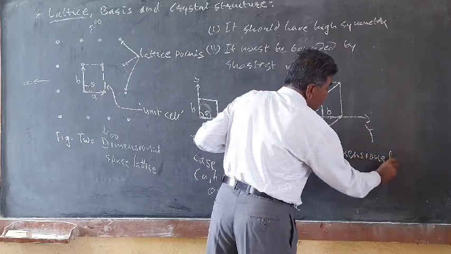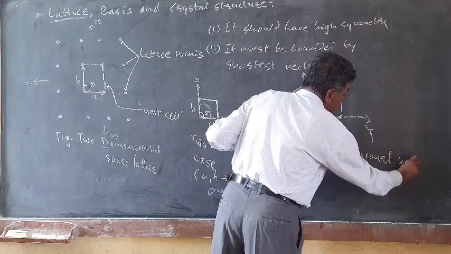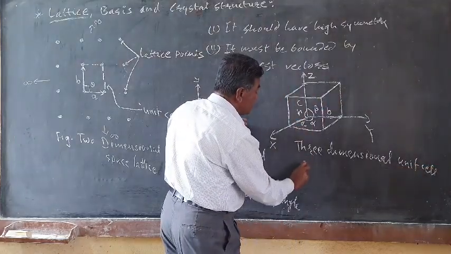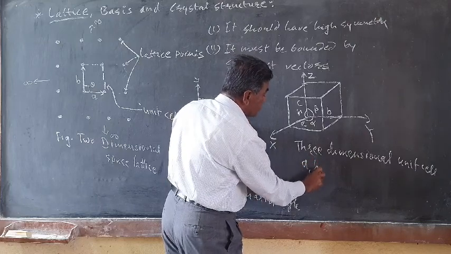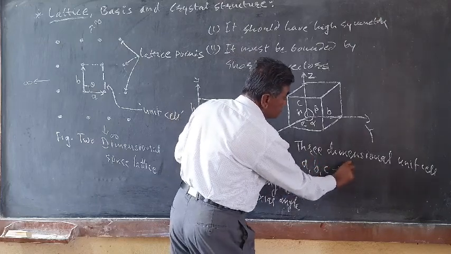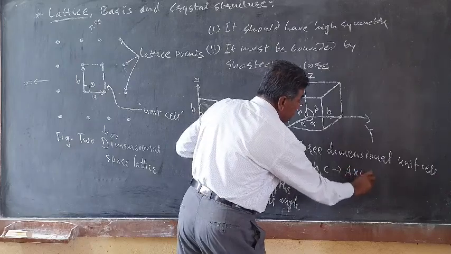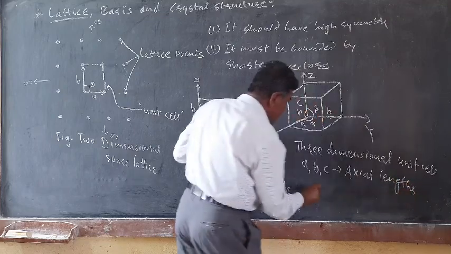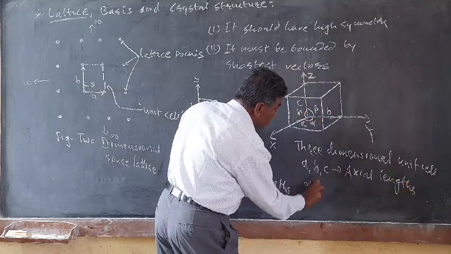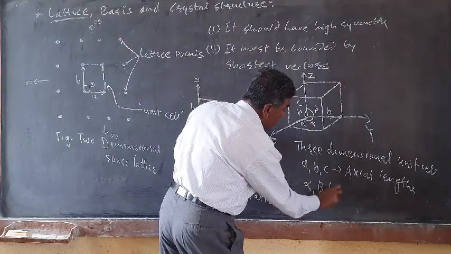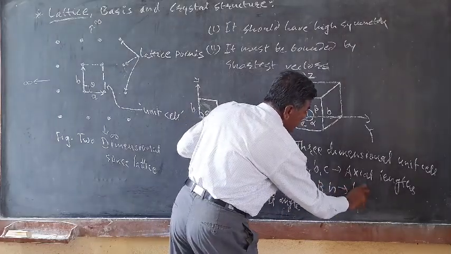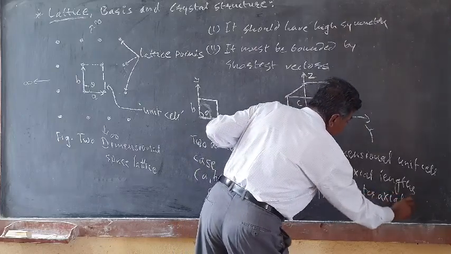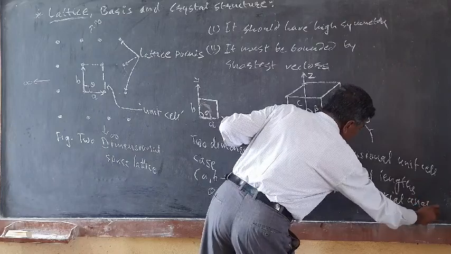The size and shape of this unit cell is given by 6 parameters: a, b, c, the 3 axial lengths, while alpha, beta, gamma are the interaxial angles.